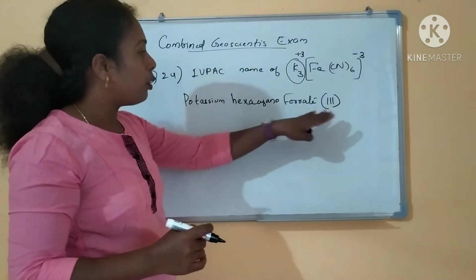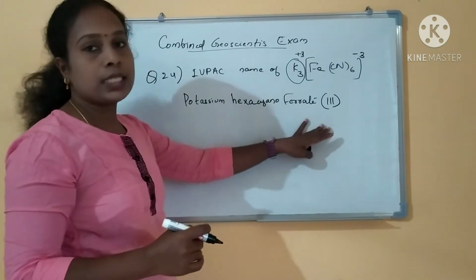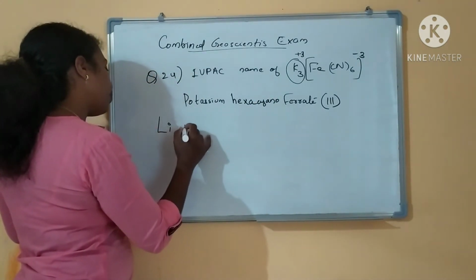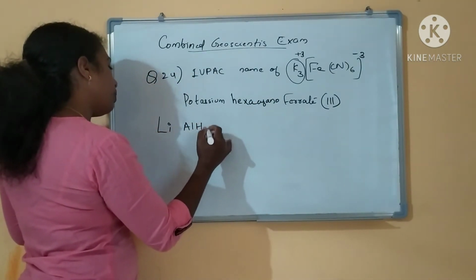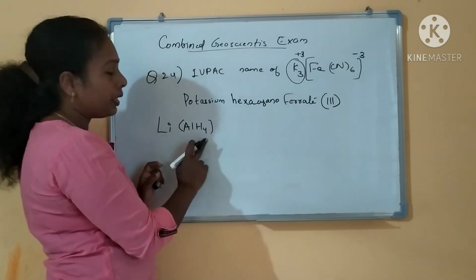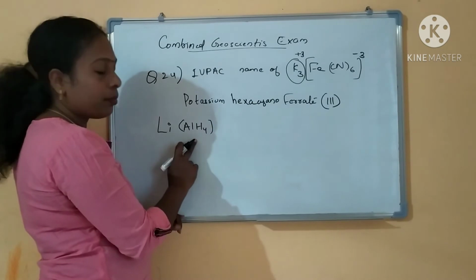So this is your answer: potassium hexacyanoferrate(III). And another example I am writing: LiAlH4, lithium aluminum hydride, not the IUPAC name. What is the IUPAC name of this complex?